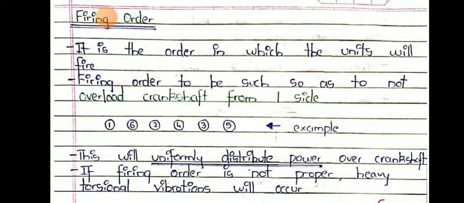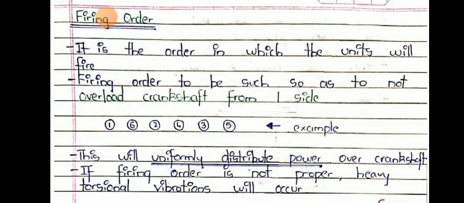It is provided so that there should not be an overload of the crankshaft from one side. This will uniformly distribute power over the crankshaft. If firing order is not proper, then heavy torsional vibration will occur.